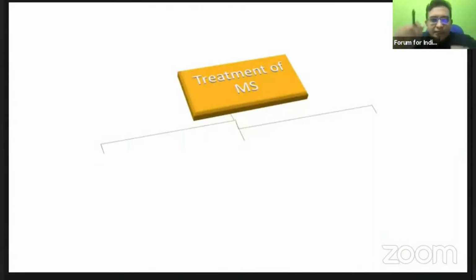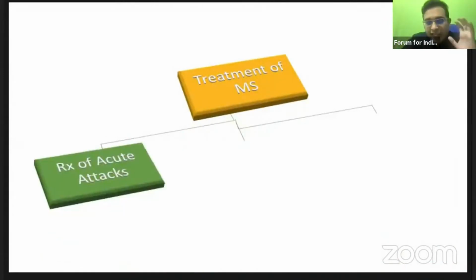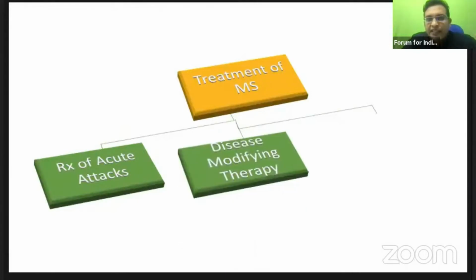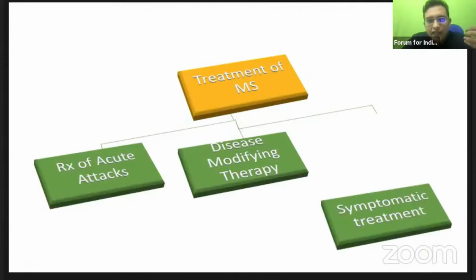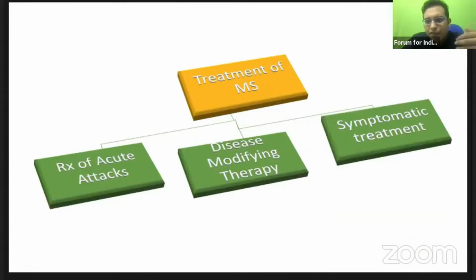So treatment of MS is very important. We divide it basically into acute treatment of acute attacks, which we have discussed now. That is basically steroids, the IV, oral, and the ACTH, and plasma exchange may be tried. Then the disease modifying therapy or the relapse preventing therapy, that group of drugs, and the symptomatic treatment, because we know the various symptoms. Other than the visual symptoms, the most tiring symptoms would be fatigue, ataxia, spasticity, etc. Also emotional lability. These all should be addressed.